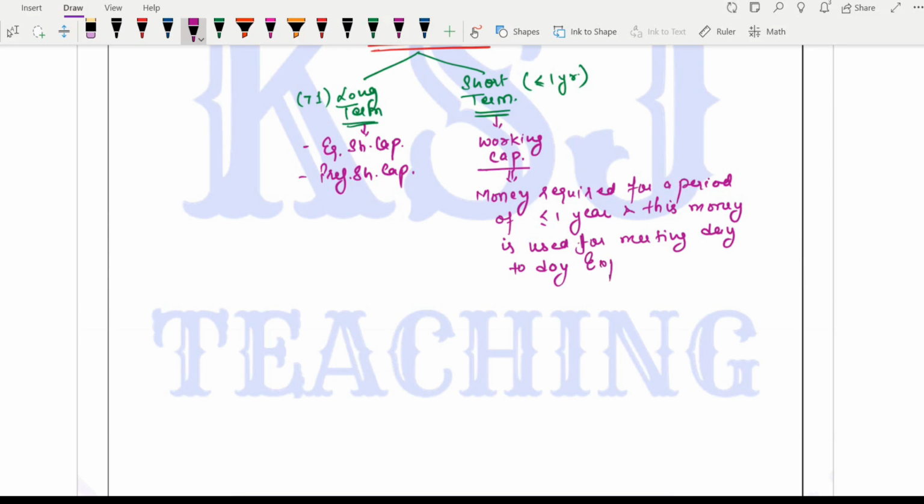This is working capital. That is, when we require money for a shorter period of time, less than 1 year, and this money is used for meeting day-to-day expenses.